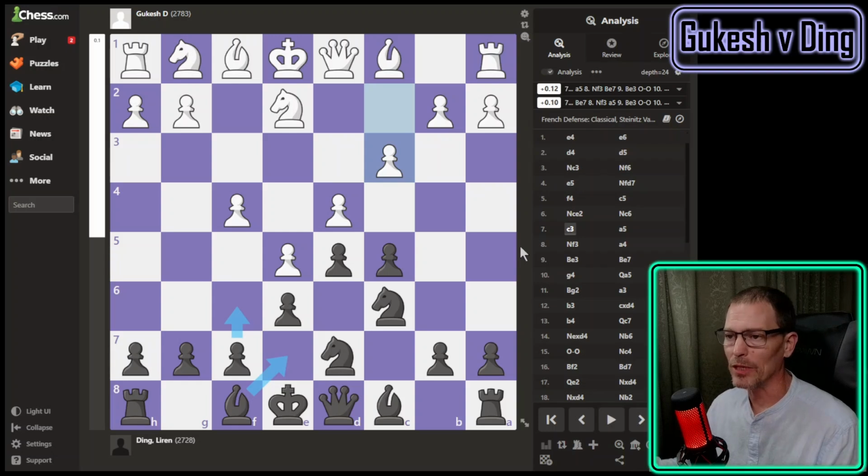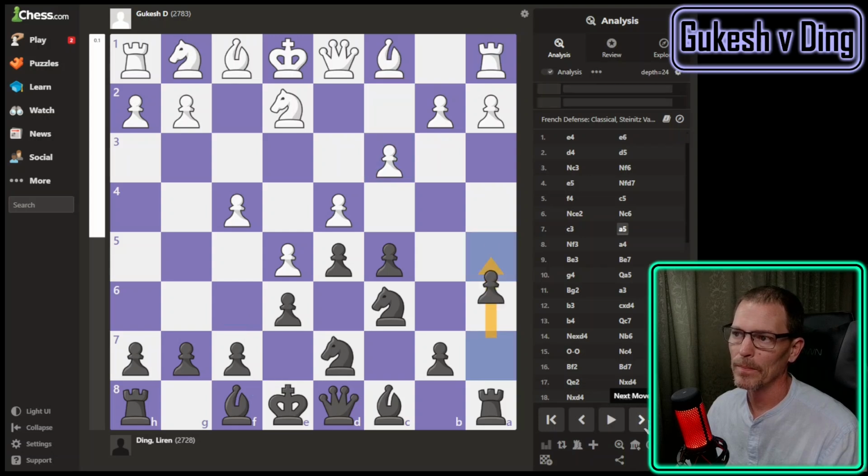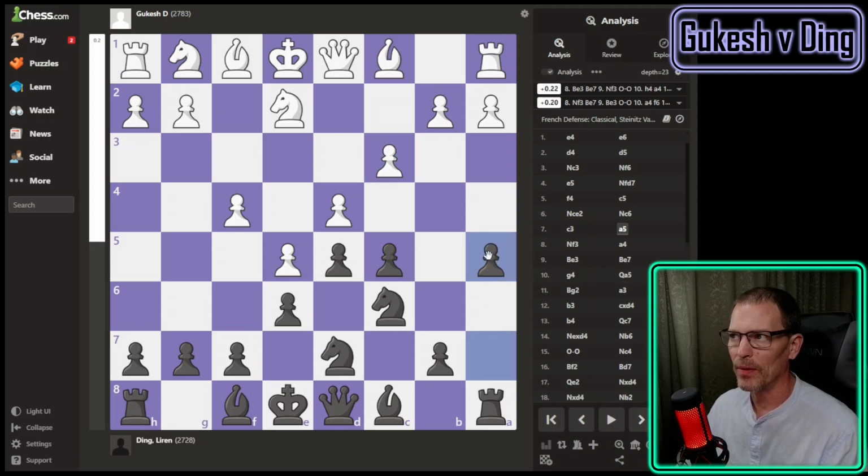I assume that when these players train, they're analyzing their games with a much stronger version of Stockfish than I have here. I assume. Not to mention coaches, friends, partners, whatnot. But a5, yep, Stockfish says now, oh yeah, I would play a5 for sure, even though it didn't think of that earlier. So a5 is not a move I would have thought of.